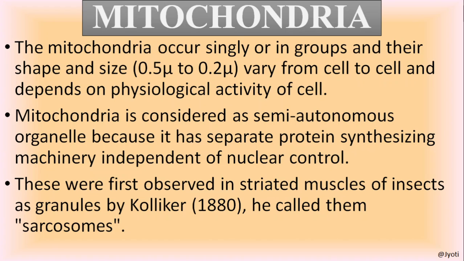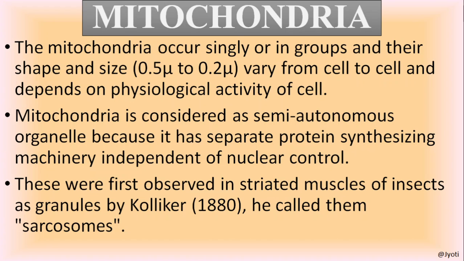Mitochondria occur singly or in groups, and their shape and size varies from 0.5 mu to 0.2 mu. The size varies from cell to cell, and it depends upon the requirement of energy for the cell or the physiological activity of the cell.